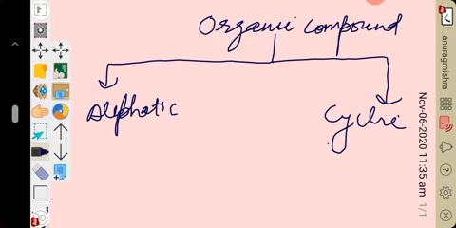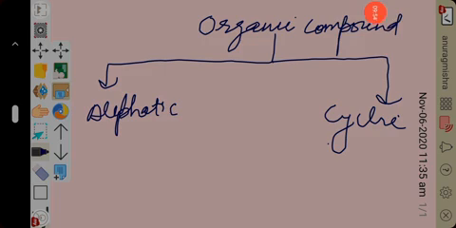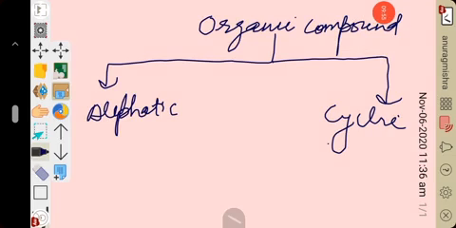What I told, aliphatic organic compounds are those compounds in which the carbon atoms are linked to each other in such a manner that the molecules have an open chain structure. That open chain may be straight chain or branched chain. Okay.